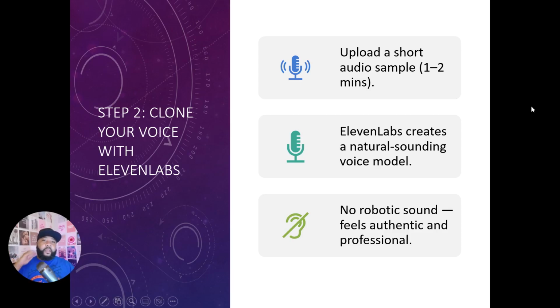All you need to do is sign up for a plan with ElevenLabs and upload a short sample of yourself, 1 to 2 minutes. And what it's going to do is create a natural sounding model of your voice. It's not going to sound super robotic. It's going to feel authentic and professional. And you can even adjust settings like the speed, the likeness, the cadence, just to make sure that you can fine tune how your voice sounds. So now I'm going to switch back over to my screen, go into ElevenLabs, and show you how that setup works.